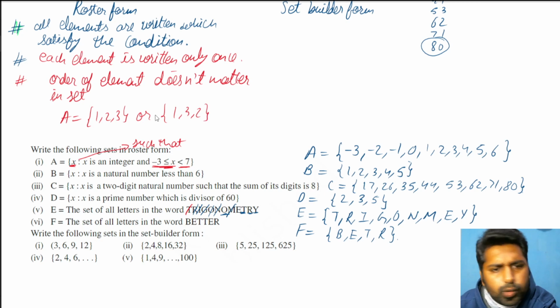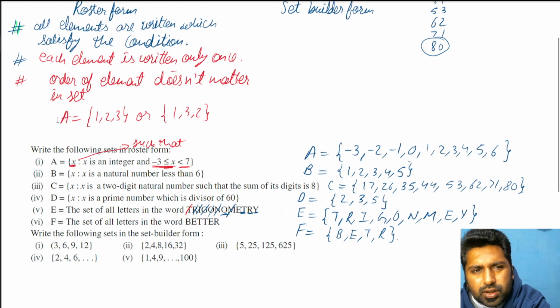Does not matter. Both are equivalent, both are the same, so both are correct. Although I have written in increasing order, it's not a condition. You have to understand that both mean the same thing. So first, order also does not matter, and an element is written only once, not repeated. Okay. All right.